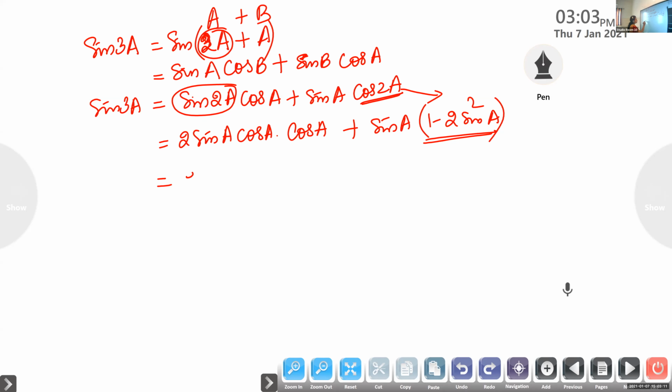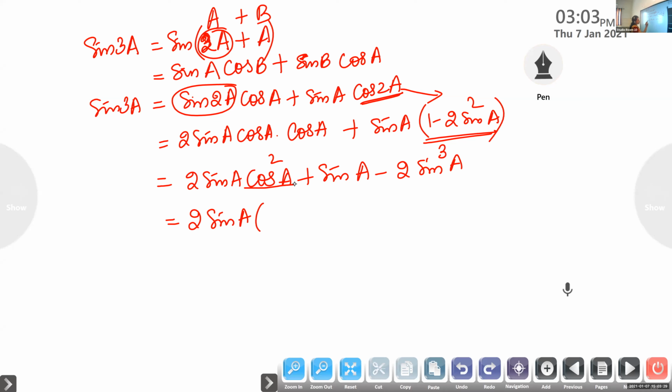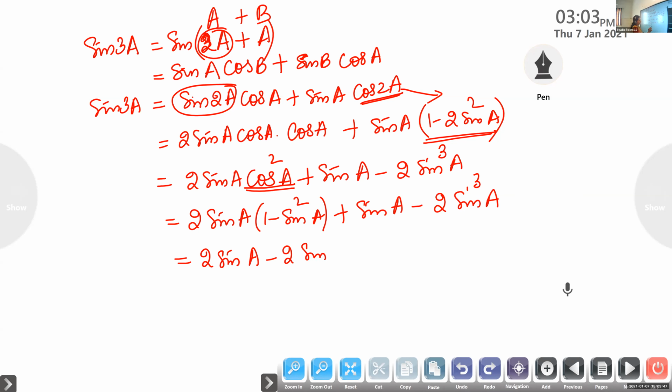Now this is same as 2 sine A into cos square A plus sine A into 1 minus 2 sine square A. We can write cos square A as 1 minus sine square A. Now open the bracket: 2 sine A minus 2 sine cube A plus sine A minus 2 sine cube A.